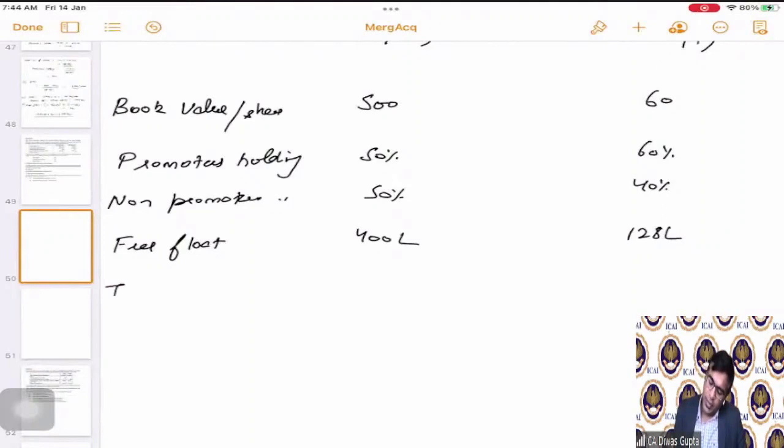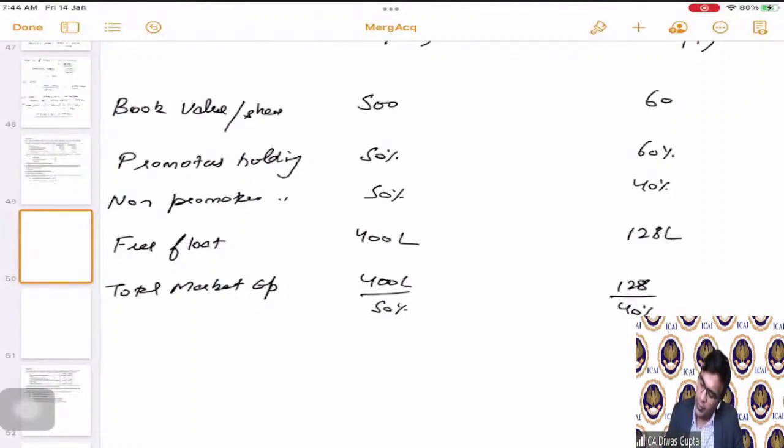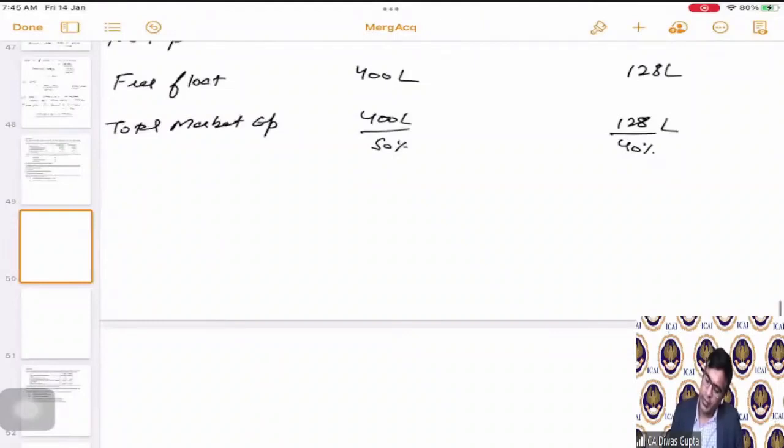So can we say what is the total market cap? Yes, we will just have to divide this by 50%, correct? And similarly, 128 divided by 40%. So this comes as 800 lakhs, and this, 128 divided by 40%, comes as 320. Okay, so this is the total market cap.